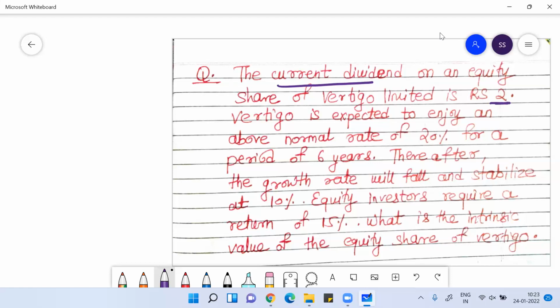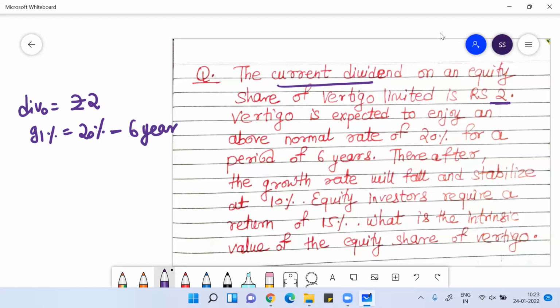The technique of valuation that we follow is called discounted cash flow valuation. The same discounted cash flow valuation is called the dividend discount model. Your present dividend is 2 rupees. The company is expecting to enjoy an above normal growth rate of 20% for 6 years.